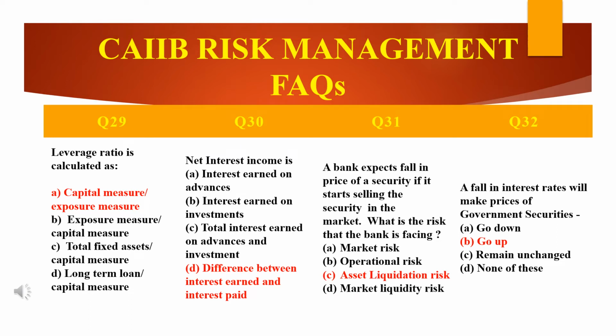Why is it A? It's capital measure or exposure measure. Why is it A? It's because of the leverage ratio. What is the leverage ratio? You may be aware that the leverage ratio has been introduced under Basel III as a risk management measure.